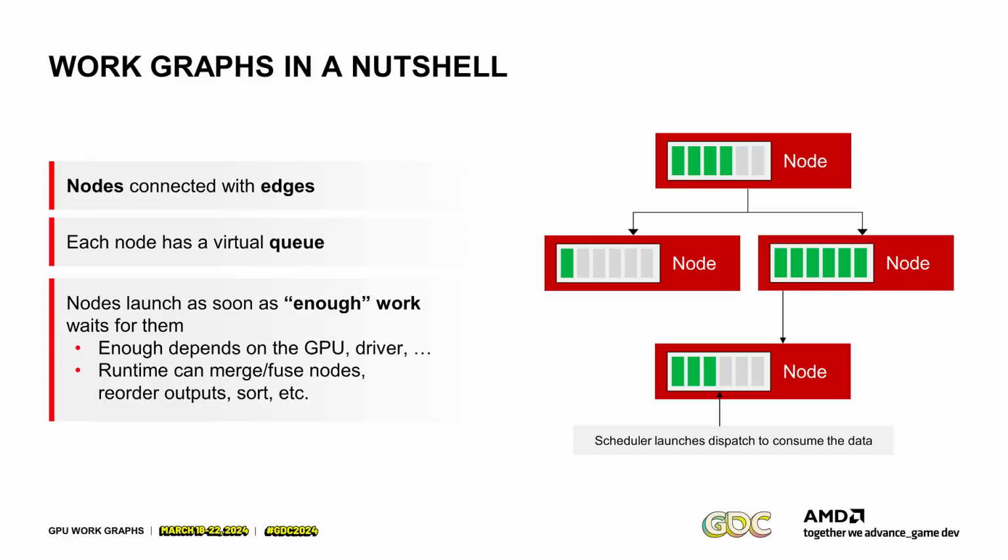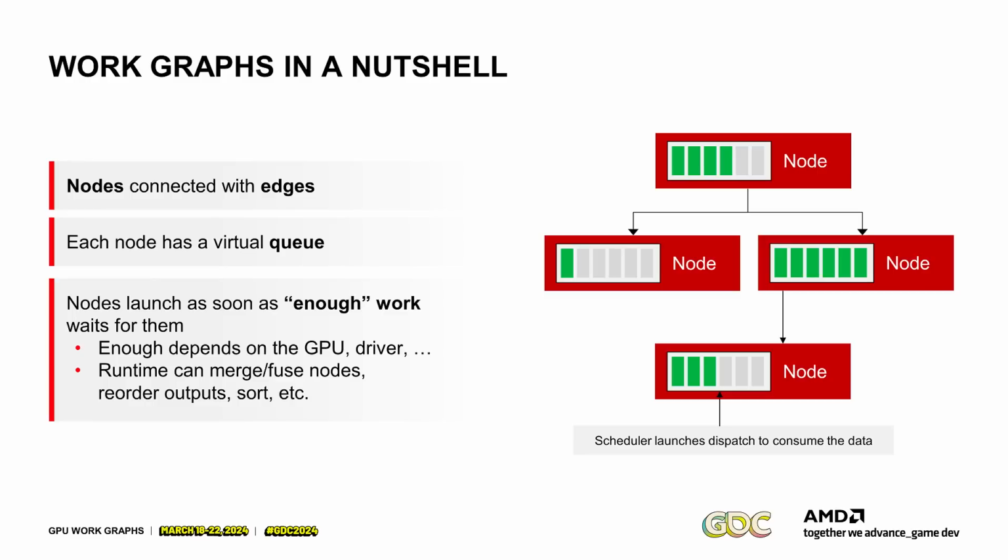It doesn't have to be like an actual queue somewhere in memory. And the nodes launch as soon as enough work is waiting for them. And enough means it depends on the GPU, it depends on the driver, it depends on your graph. And in particular, what the runtime can do is it can merge and fuse nodes, it can reorder outputs, it can introduce sorting and whatnot.